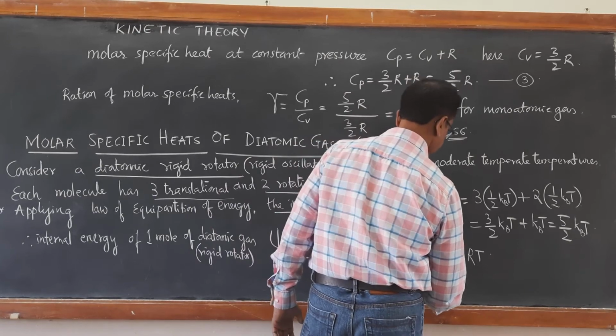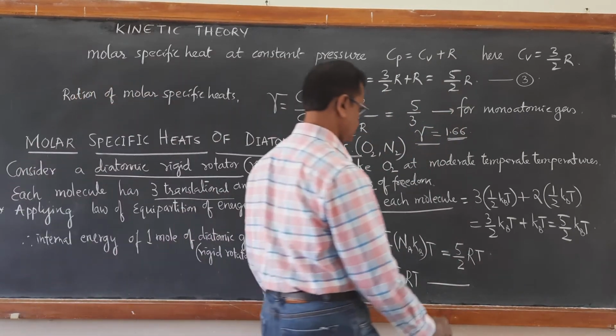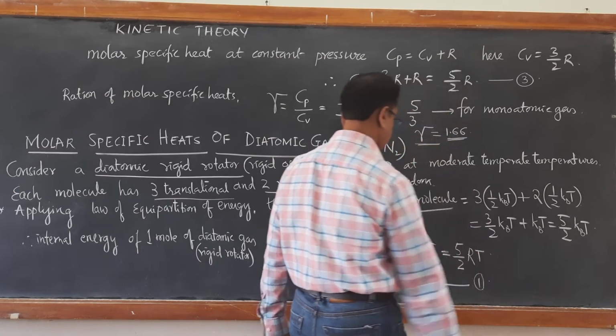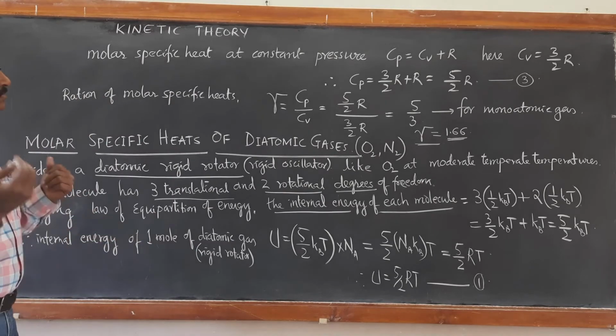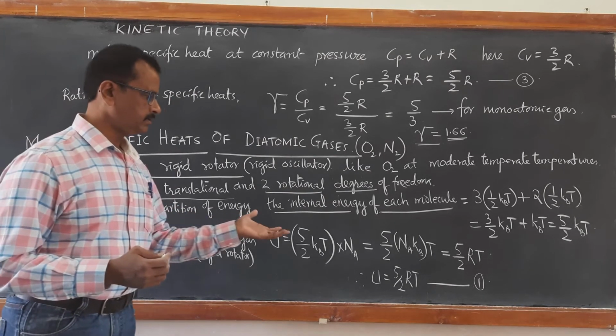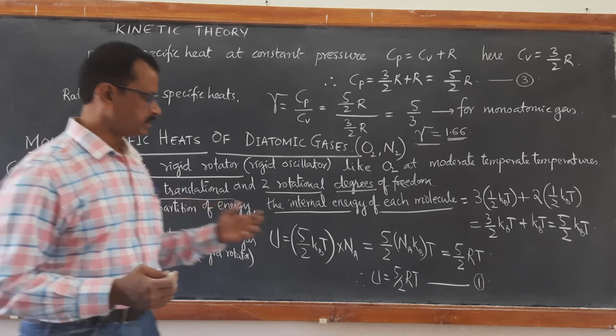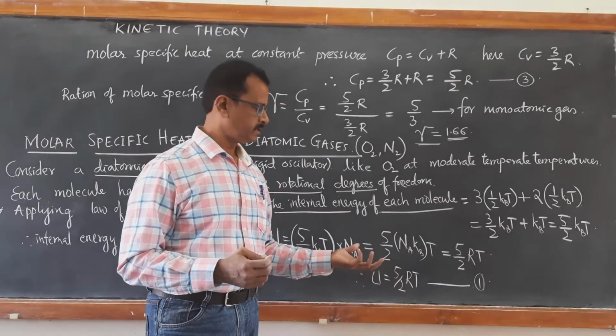You can call this equation number 1. Using this equation number 1, we can now very easily calculate the molar specific heat at constant volume. Differentiating this with respect to temperature T, we get Cv.